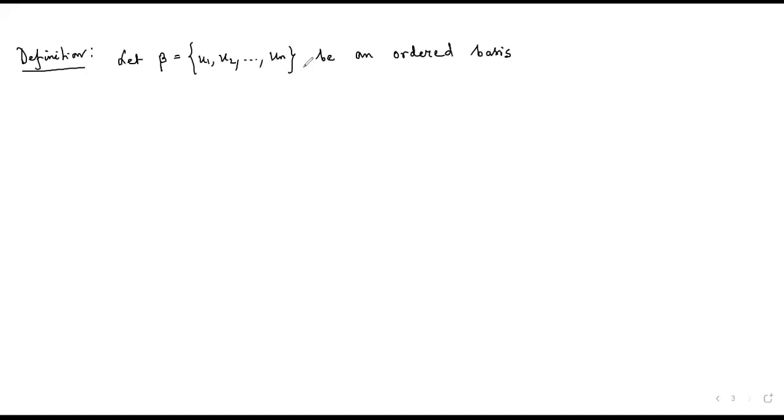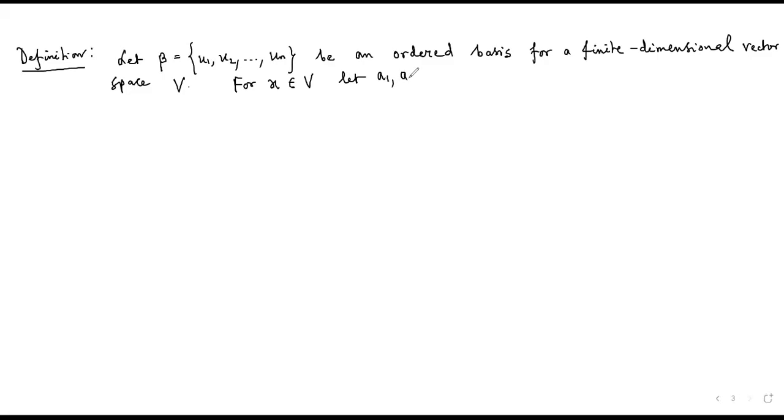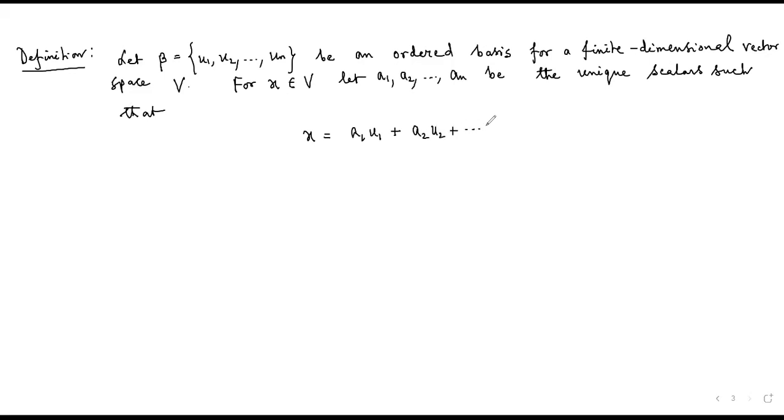So let beta equal u1, u2, dot dot dot, un be an ordered basis for a finite dimensional vector space V. For x belonging to V, let a1, a2, dot dot dot, an be the unique scalars such that we can represent x as a linear combination of these vectors: a1 u1 plus a2 u2 plus dot dot dot plus an un.